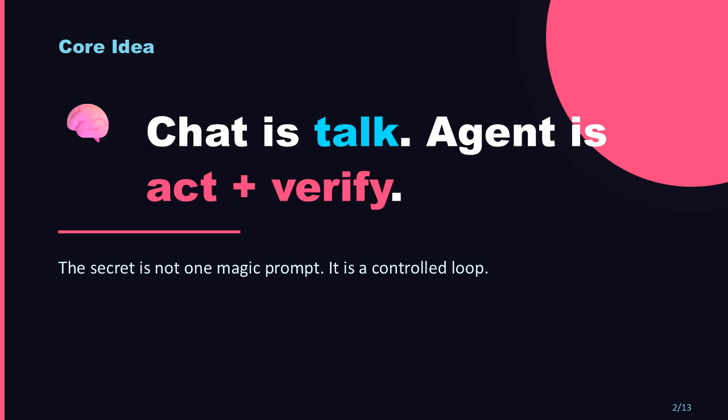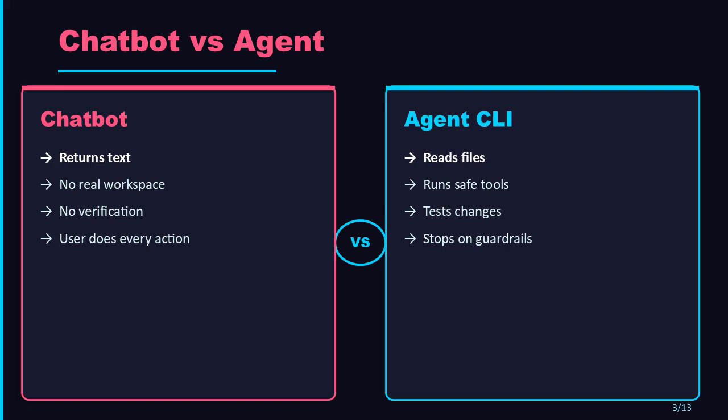Here is the punchline. An agent is not just a better chatbot. It is a loop with permissions. It can inspect state, choose an action, run a tool, read the result, and decide the next step. The quality comes from the loop, not from one giant prompt. A chatbot can explain how to fix a bug. An agent CLI can open the repo, inspect the file, patch the bug, run tests, and tell you exactly what changed. But that power is dangerous if it is uncontrolled.